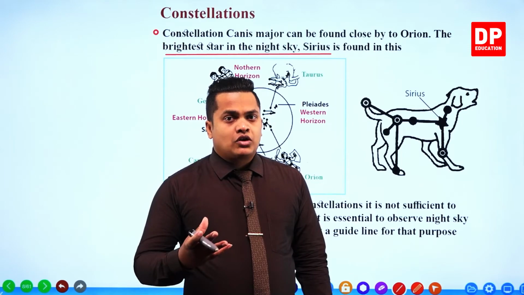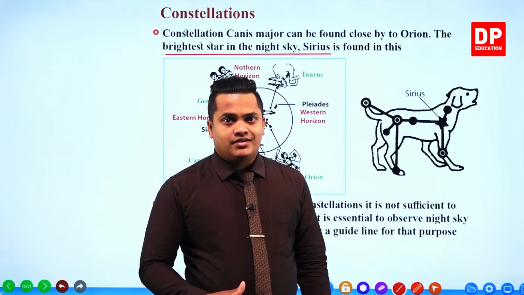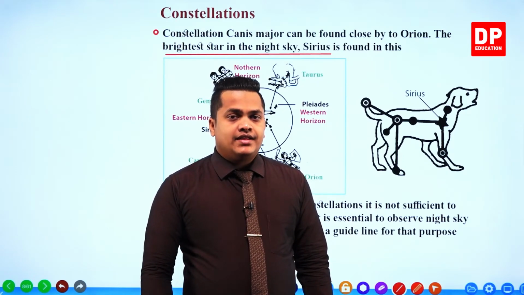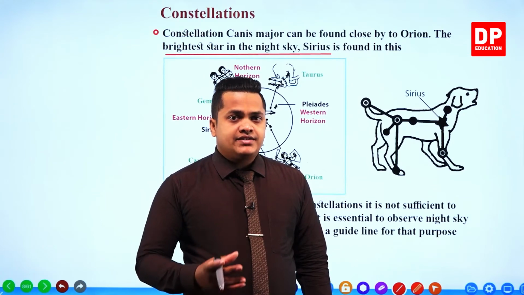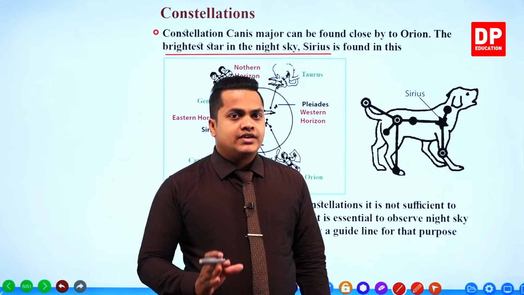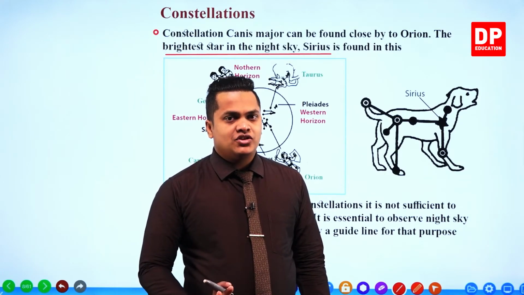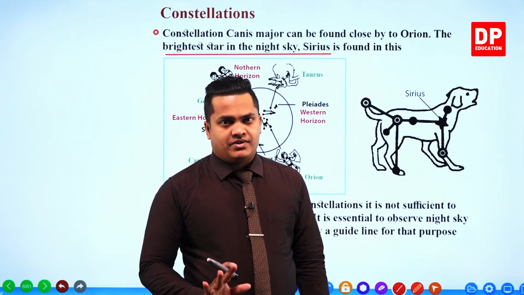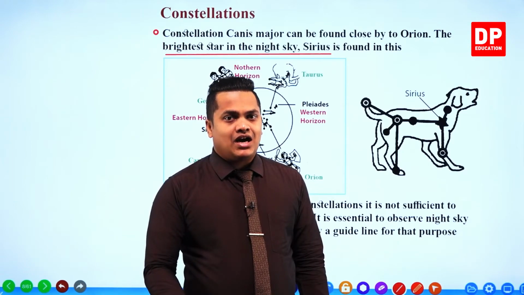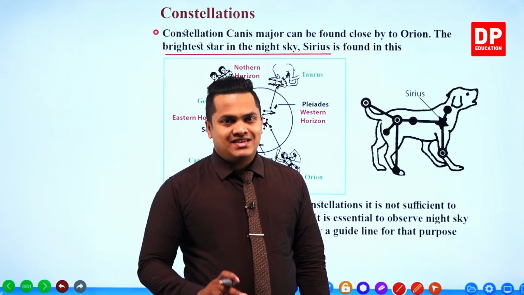The closest star to our planet Earth is the sun, and the brightest star visible to planet Earth is also the sun. But these things change during the night time period, my dear children. You remember it. So the brightest star during the night time period is Sirius.